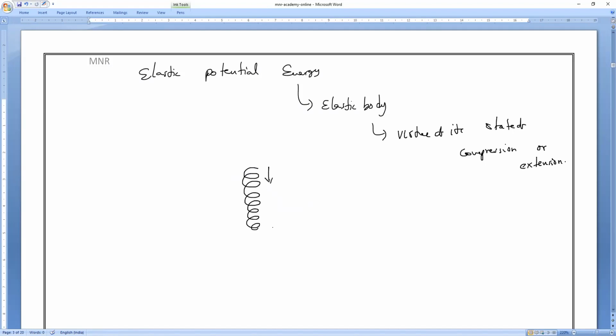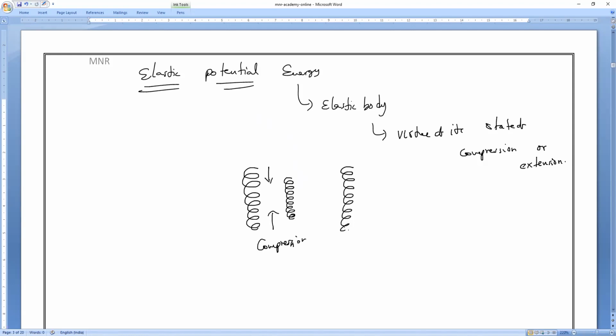in both the directions so that the size of the spring is reduced. Now the energy stored in the spring is what energy? Elastic potential energy. Now the spring is this much. This is what we call compression.